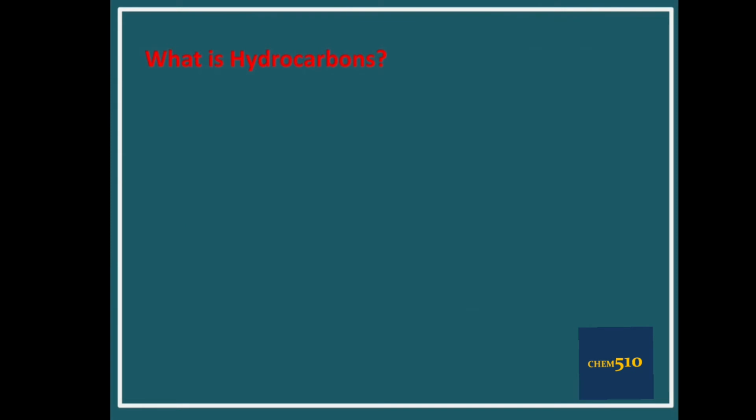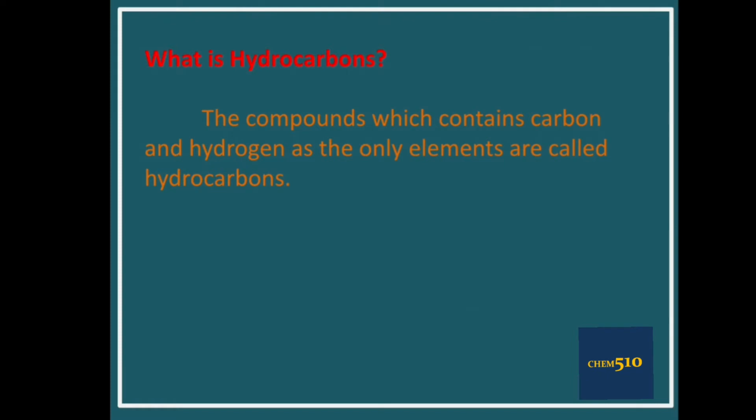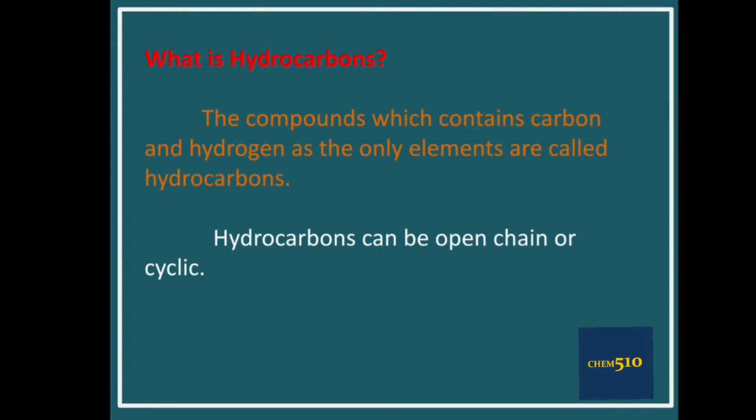First, what are hydrocarbons? The compounds which contain carbon and hydrogen as the only elements are called hydrocarbons. It means that compounds which only contain carbon and hydrogen are called hydrocarbons. Hydrocarbons can be open chain or cyclic.